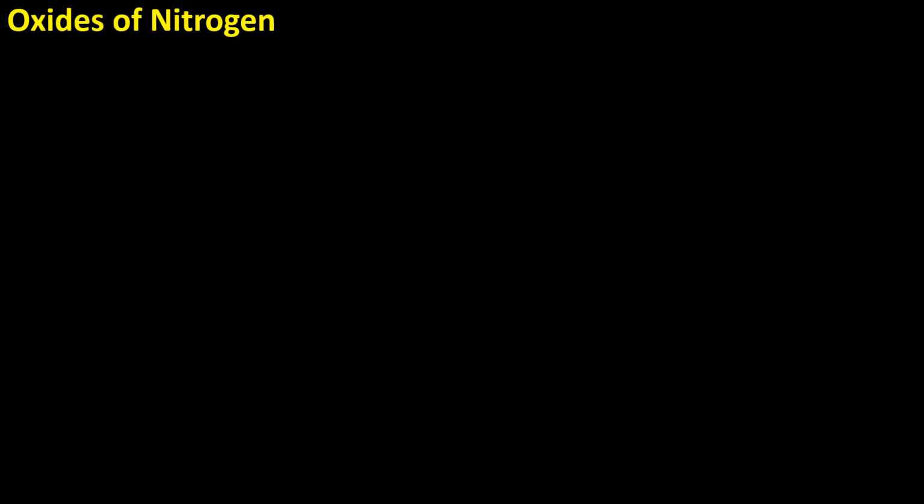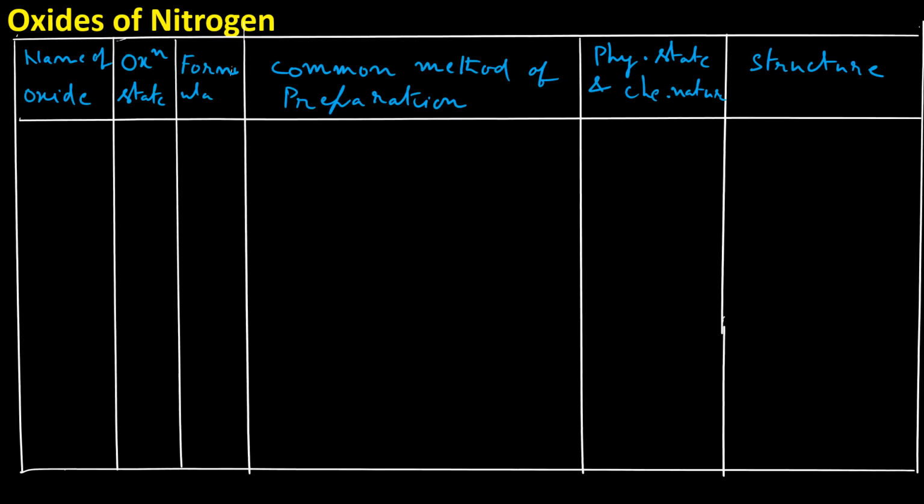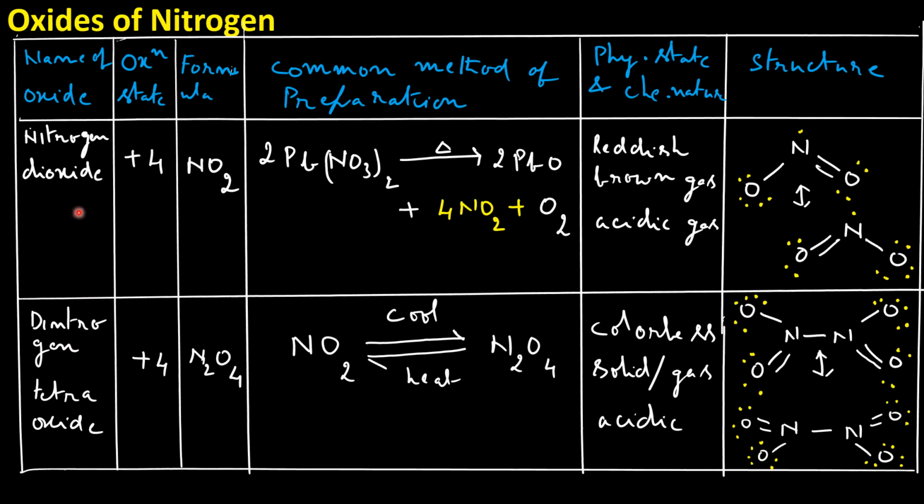The remaining oxides of nitrogen. Nitrogen dioxide, formula NO2, oxidation state +4. When lead nitrate is heated strongly, we get reddish brown fumes of nitrogen dioxide, a reddish brown gas, and of course it is an acidic gas. Acidic gases are those which, when dissolved in water, give the respective acids.